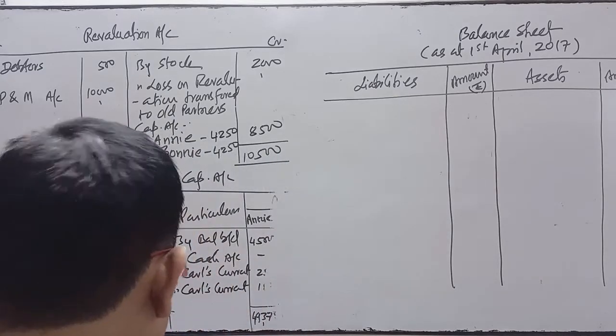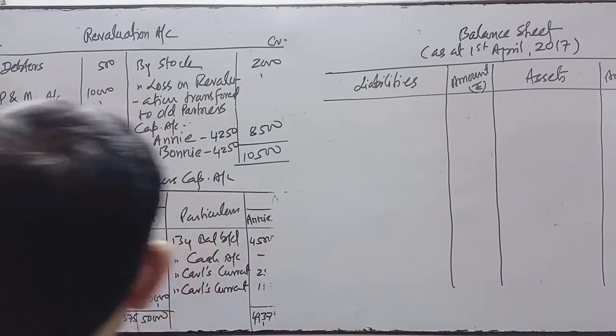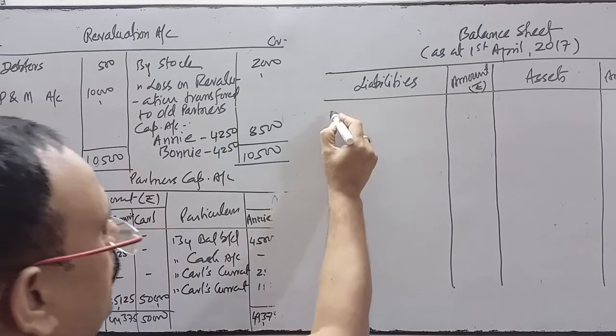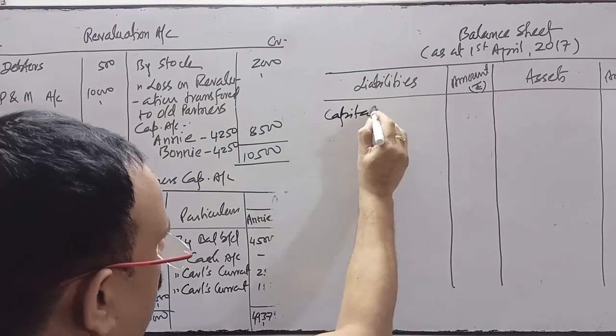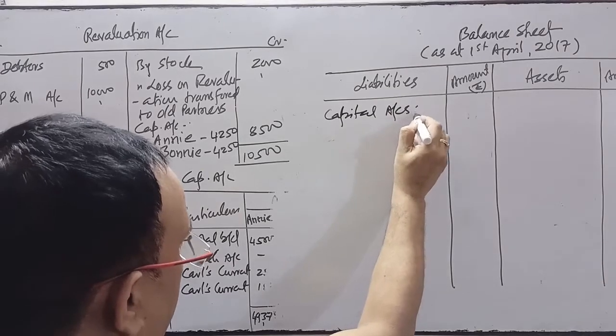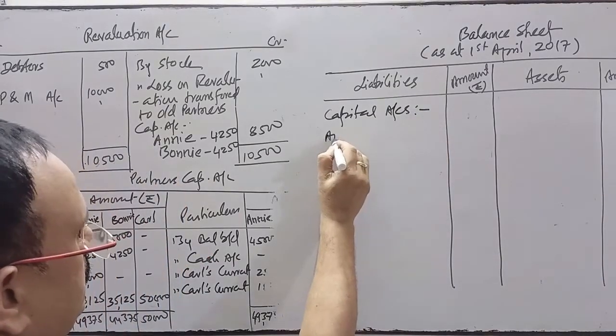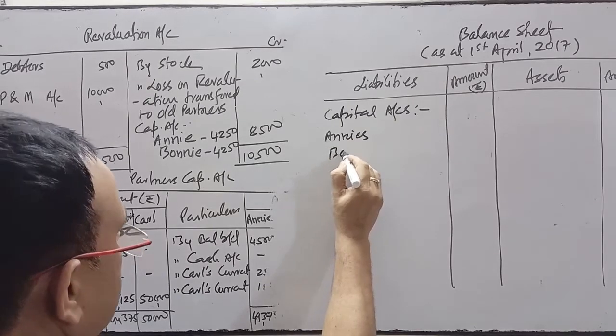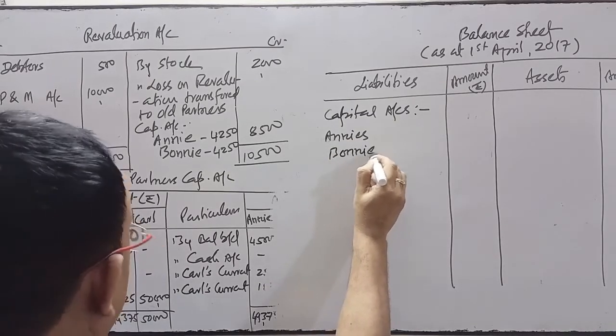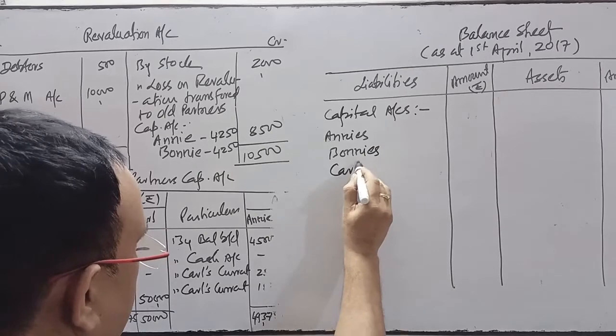Now come to the new balance sheet. First of all, in this balance sheet we will write the new capital account. So unused capital, bonus and Carl's.